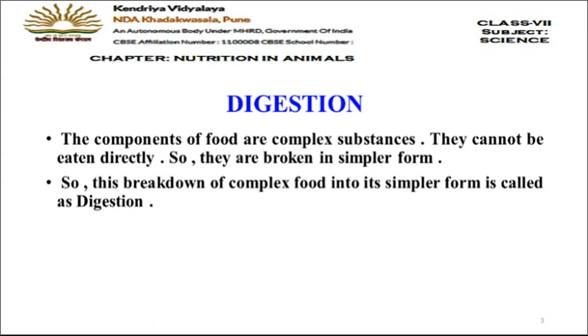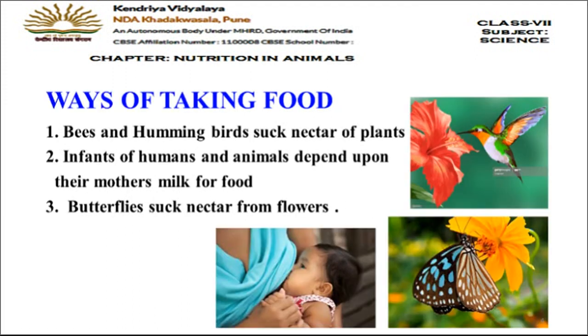Okay. Now let us see what are the different ways of taking the food inside. All animals do not take the food inside in similar ways. Like here you can see bees and hummingbirds, they suck the nectar of the plants. So this is their way, sucking liquid food is their way of taking the food inside. Then you can see in another picture that a small baby is feeding on the mother's milk. So here a small baby is also sucking the milk. Then in the third picture you can see butterflies sucking the nectar from the flowers.